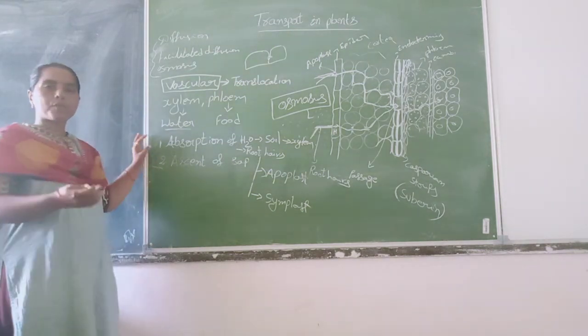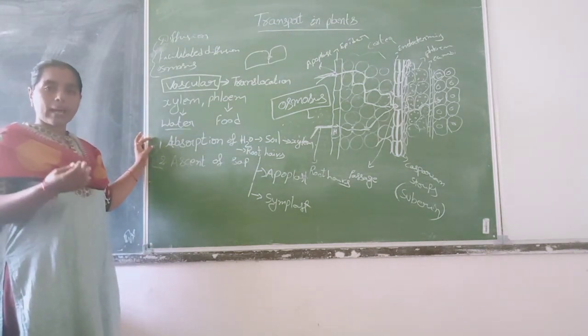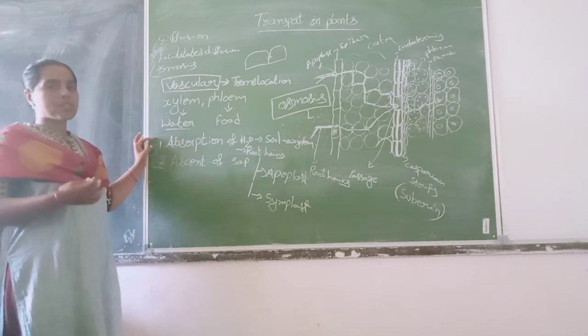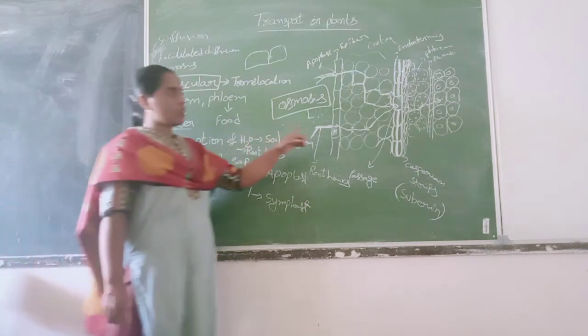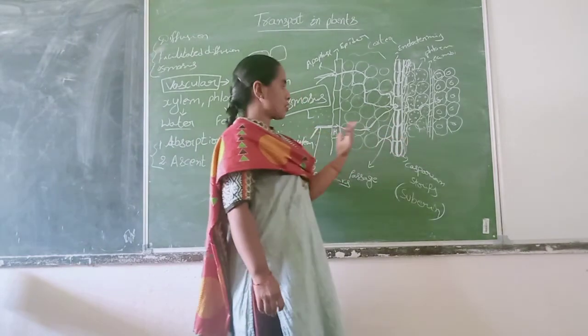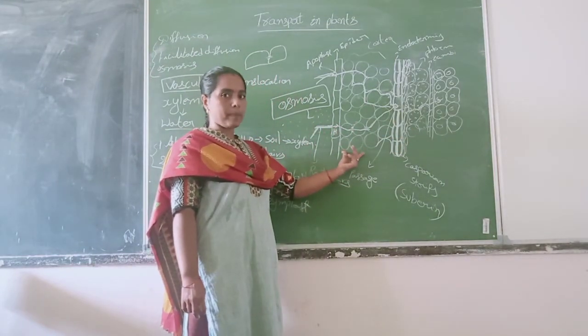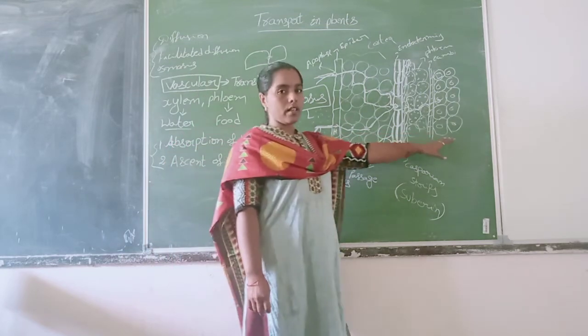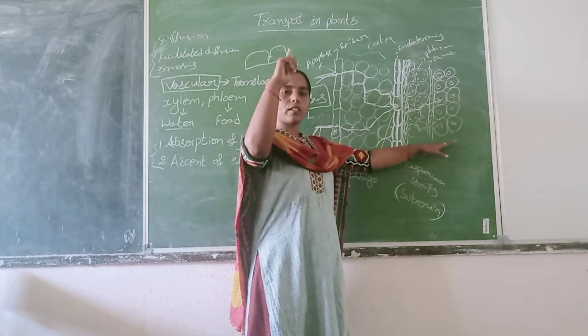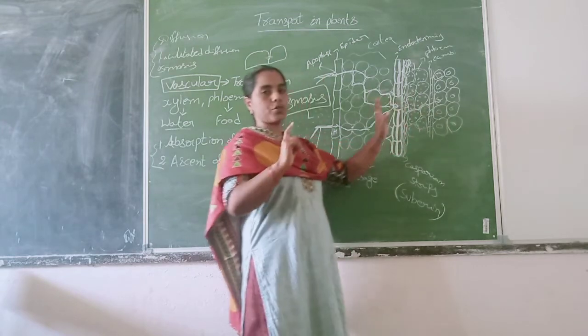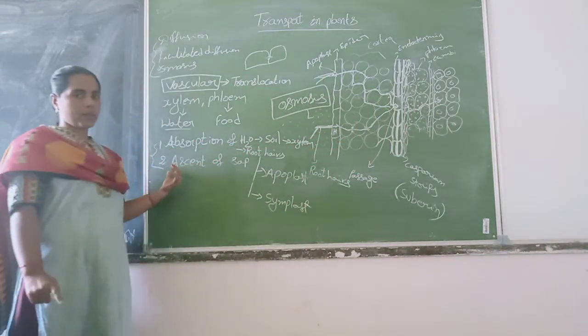First one, absorption of water, that is, absorption of water from soil to xylem. Soil water is absorbed into the plant body. Then, that absorbed water is transported throughout the plant body by the xylem tissue. That is what we call ascent of xylem.